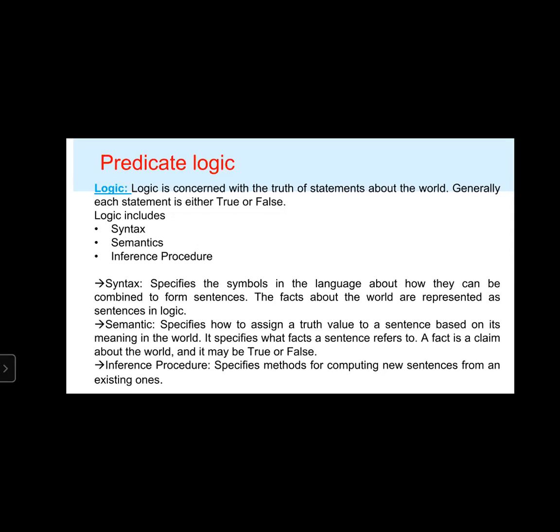While the sentence Johnny has at least one friend who is generous can be expressed as follows. For some x, friend of x, Johnny, and generous of x. The expressions for any x and for some x are known as quantifiers.